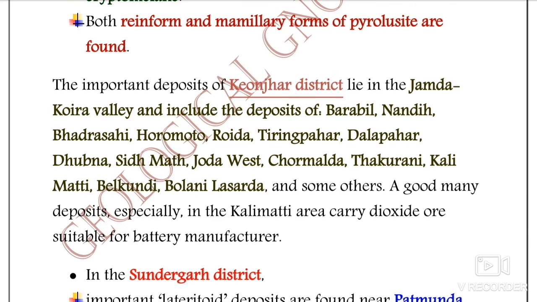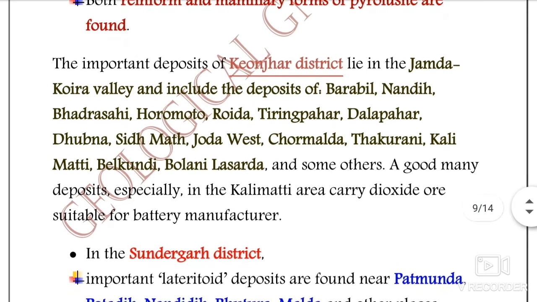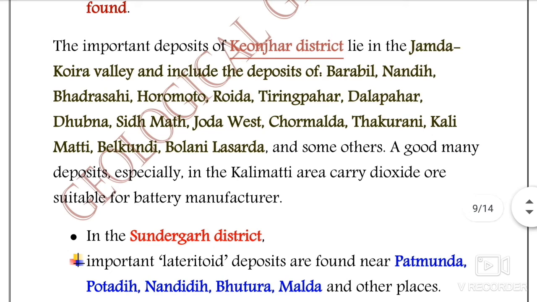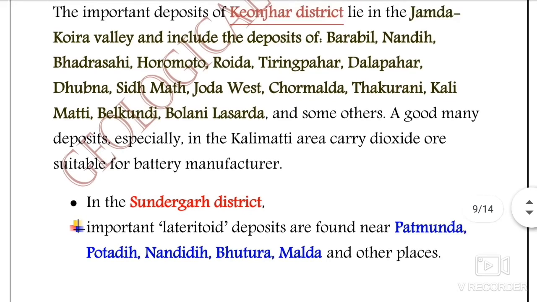If we talk about the important deposits of Keonjhar district, those are given here. I have written them just for information. For mains purposes, as I have already told, these localities are not important, but for the MCQ or objective type questions they may be important. So I have written them there, and you can see the description given here.